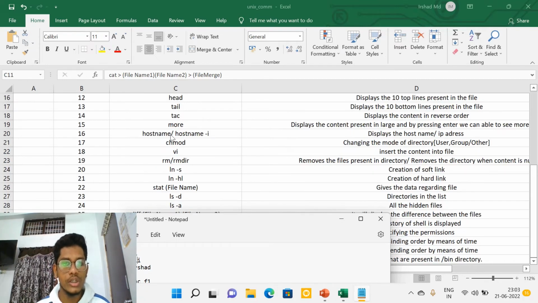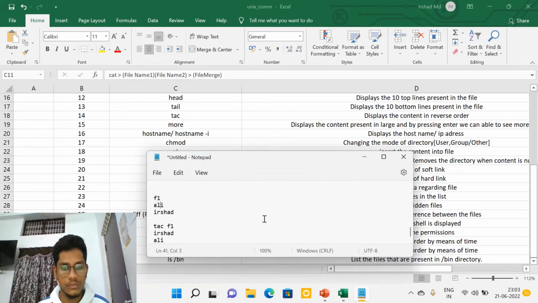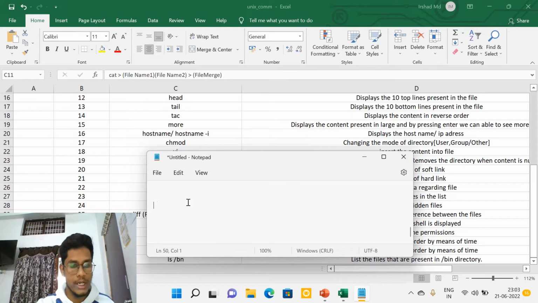If you want to know the host name and IP address, we simply write hostname in our command. For example, this is our command prompt, right? If you want to know the history, we simply write history. If you want the host name, we simply write hostname and we will get the host name, for example a laptop name or something.